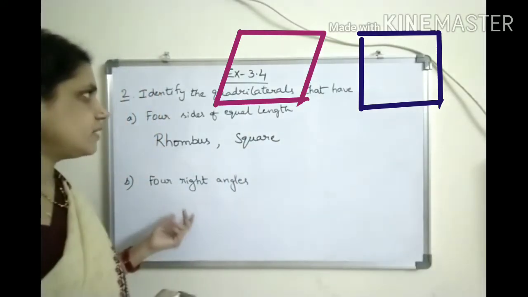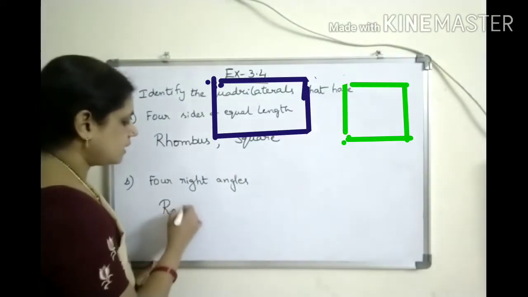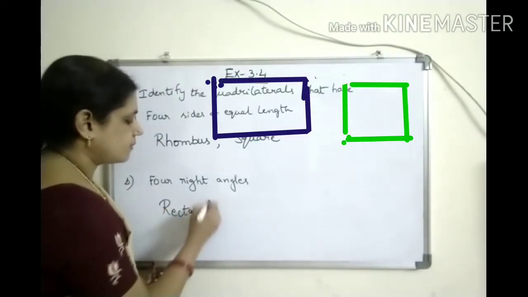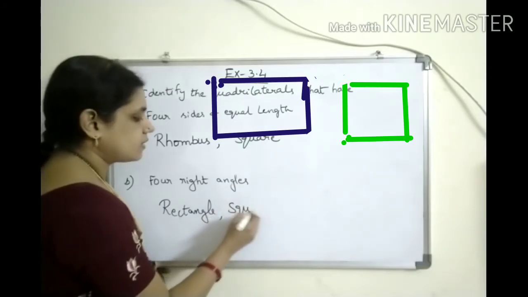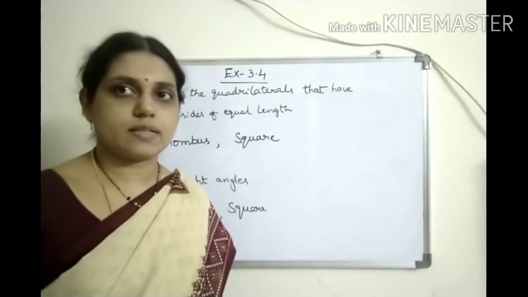Next question is identify the quadrilaterals that have four right angles. What are those? Rectangle and square. In rectangle and square, each angle is 90 degrees.